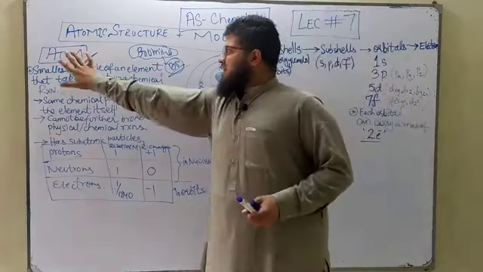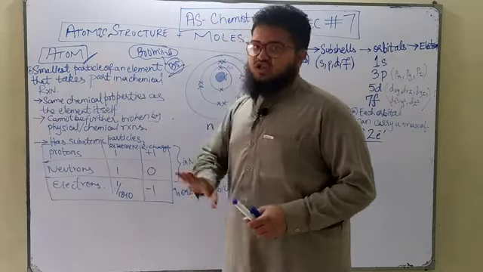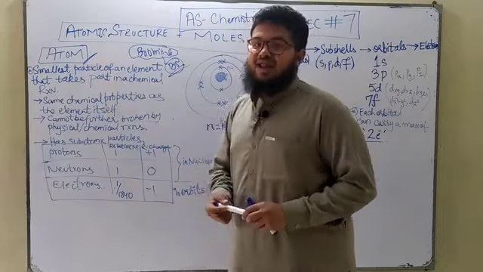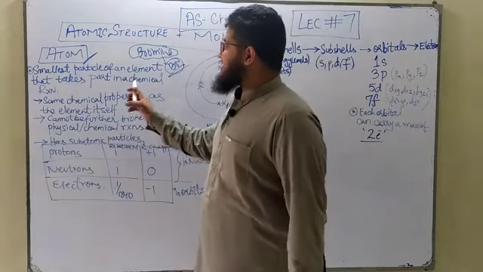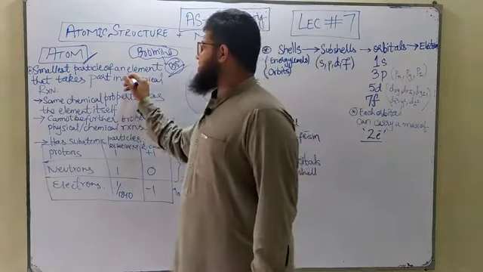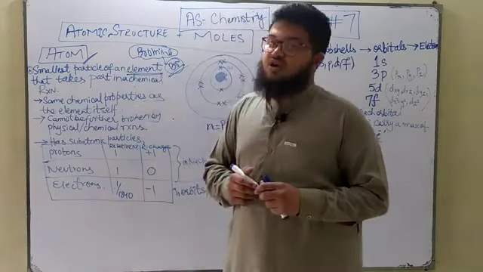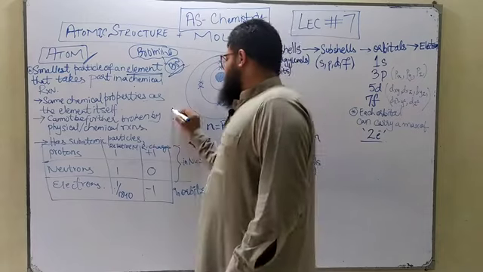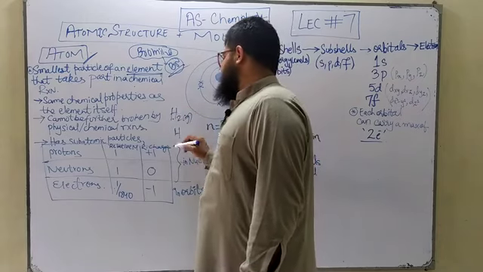Now guys, an atom is the smallest particle of an element that takes part in a chemical reaction. This is the complete definition of what an atom actually means. And it has the same chemical properties as the element itself. The chemical properties of the element and the chemical properties of the atoms are not going to be different. For example, hydrogen gas has the same chemical properties as the hydrogen atom.